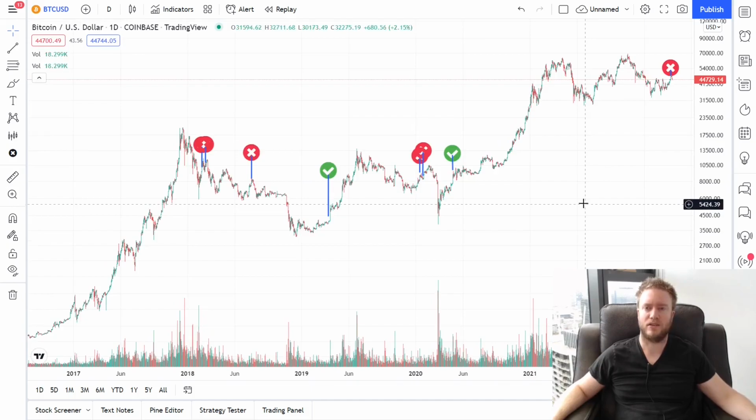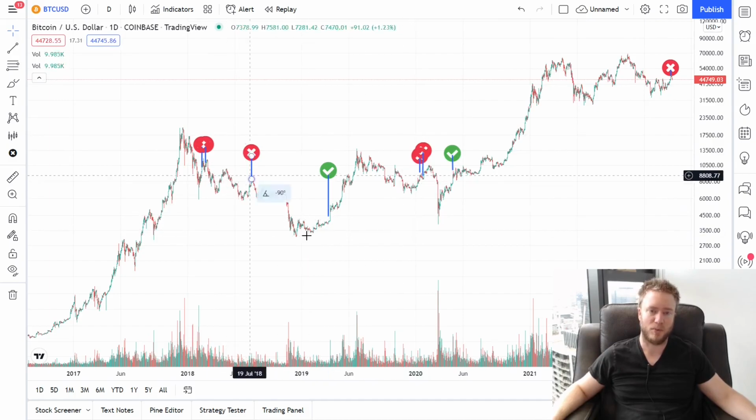Now again, looking at the launch signal and the failed launch signals over the last 7 years, we can get an idea of a long-term prediction for the Bitcoin price. So basically what happened 1 to 2 years after a failed launch signal? Can we look at that and what does that look like in terms of the price action?